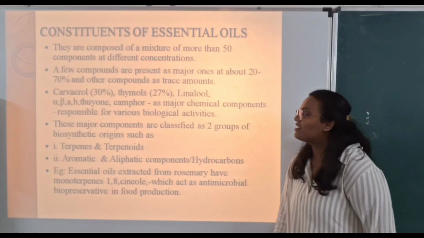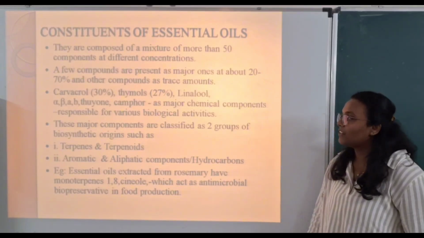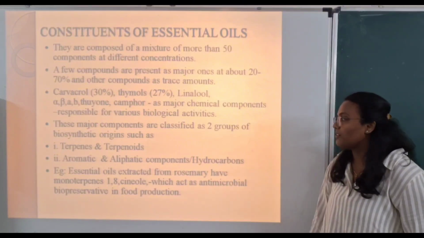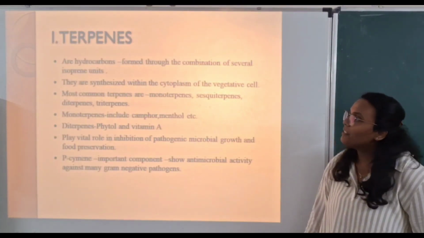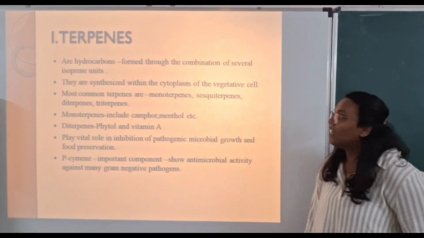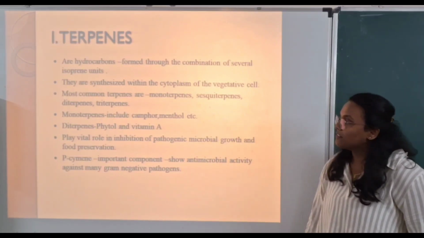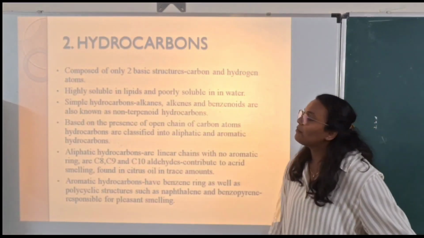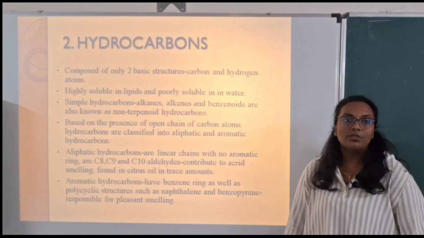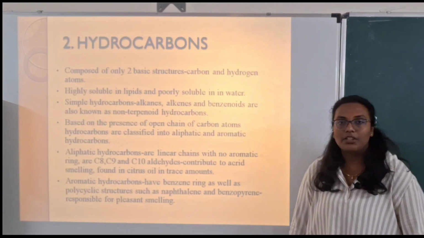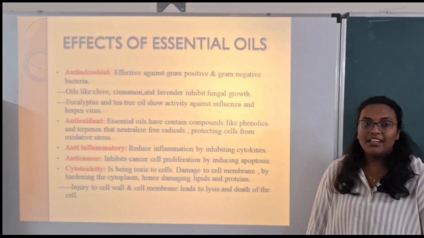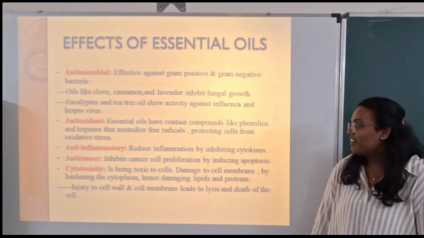Constituents of essential oils. The major components are classified into two groups of biosynthetic origins. They are terpenes, terpenoids, aromatic and aliphatic hydrocarbons. Terpenes are also called hydrocarbons, which are made up of a combination of isoprene units. They are monoterpenes, diterpenes and triterpenes. Hydrocarbons are made up of two basic elements, carbon and hydrogen. They are also divided into two subclasses, aliphatic and aromatic hydrocarbons. Aliphatic hydrocarbons are made up of linear chain molecules and aromatic hydrocarbons are made up of aromatic rings. Example, naphthalene.